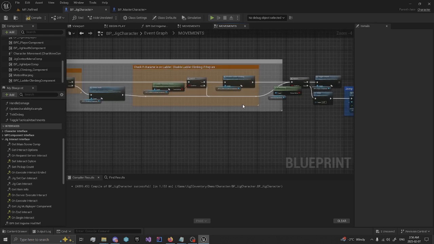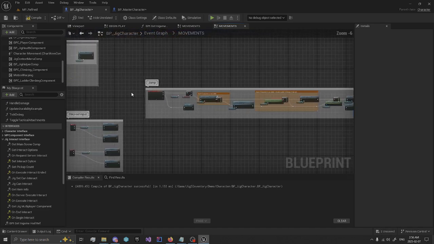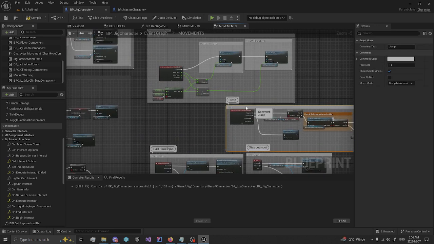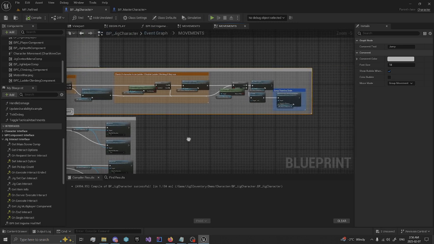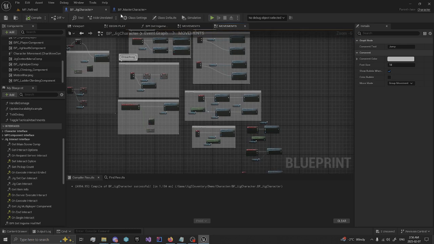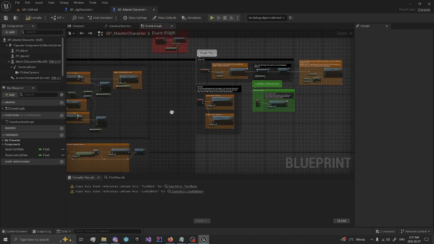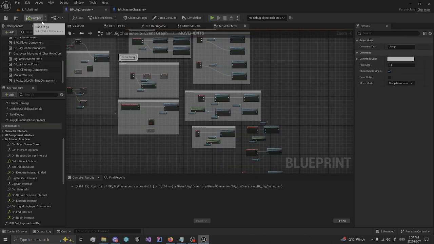There we go. So that should look like this. Jumping. And that'll allow default as well, and also do our other regular jumping inputs. And I believe that's everything for the character.